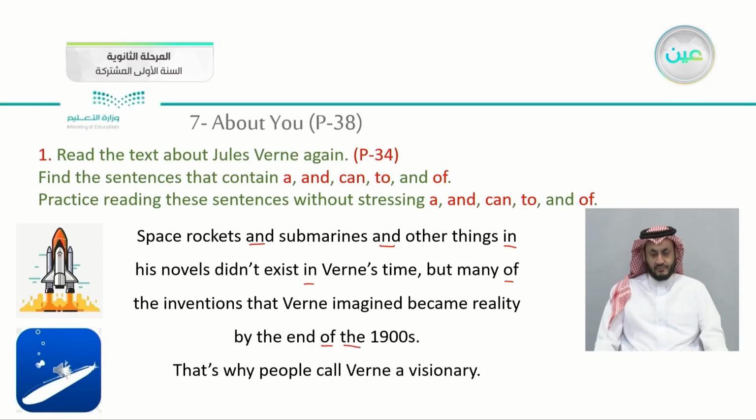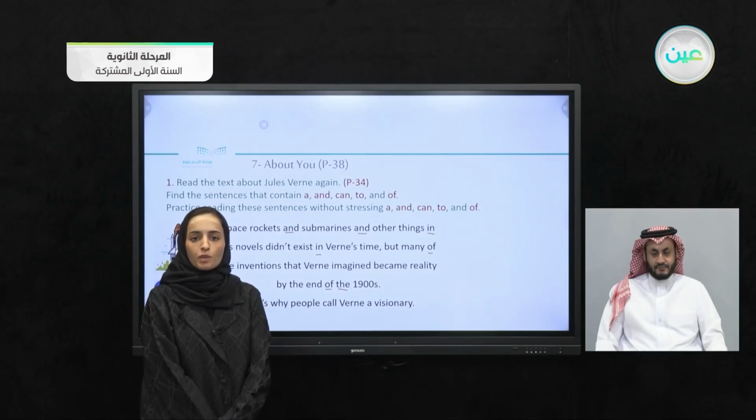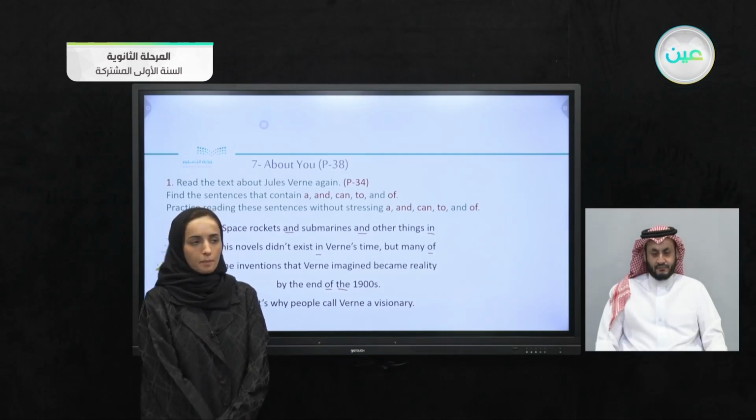Let's listen. Space rockets and submarines and other things in his novels didn't exist in Verne's time, but many of the inventions that Verne imagined became reality by the end of the 1900s. That's why people call Verne a visionary. So the words like space rockets and submarines, they didn't exist in Verne's time. So quickly from one word to the other to unstress them.